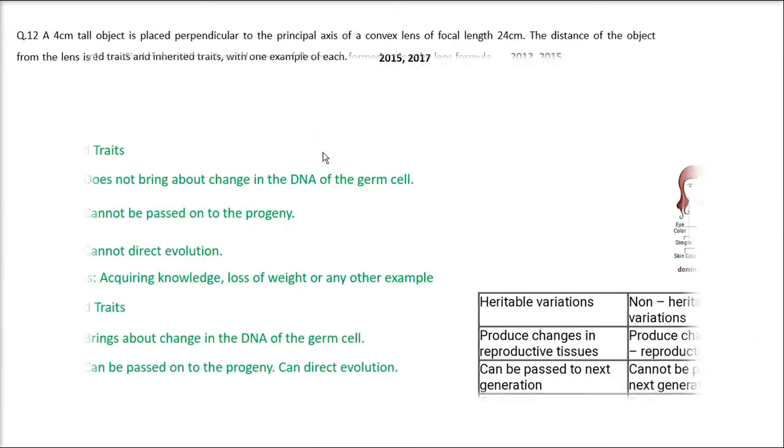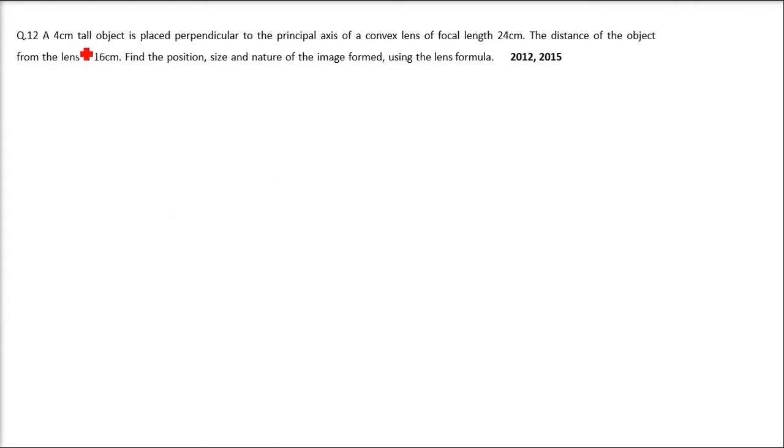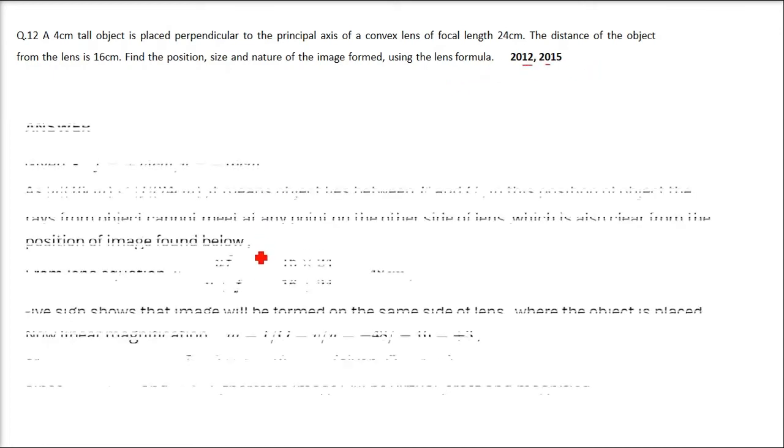A 4 centimeter tall object is placed perpendicular to the principal axis of a convex lens of focal length 24 centimeter. The distance of the object from the lens is 16 centimeter. Find the position, size and nature of the image being formed using the lens formula. So this is also repeated.